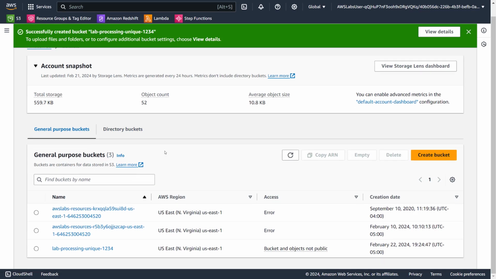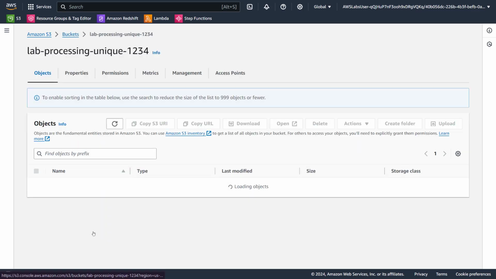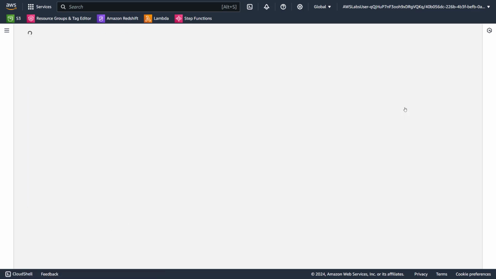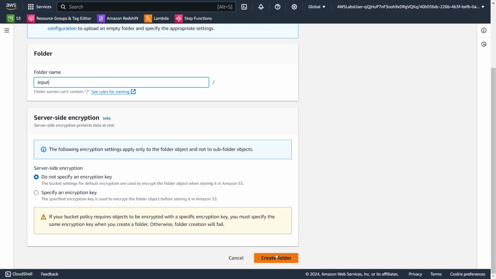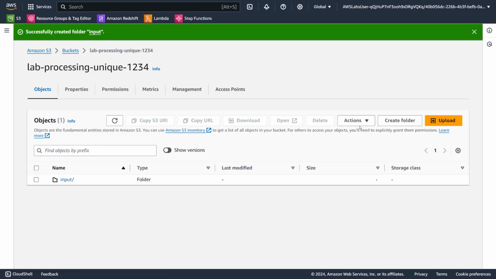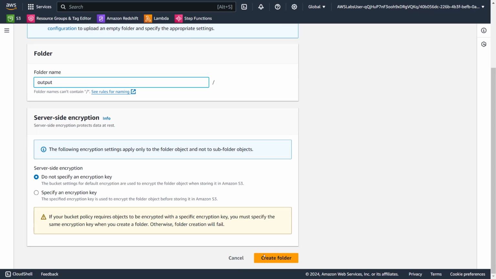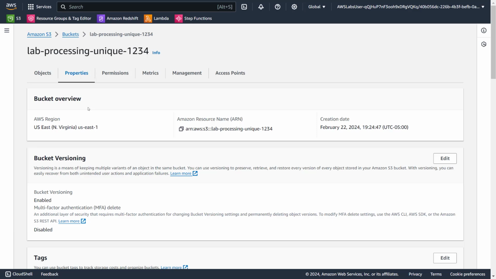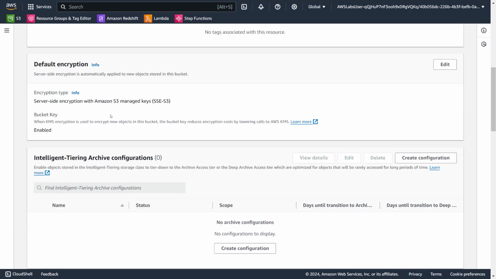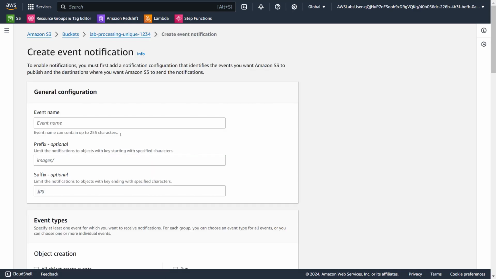Now we have the bucket. Let me close this. Let's go to the bucket and let's create the folder called input. Let's create another folder called output. Okay, cool. Now let's go ahead and create the events, right? Okay, so where do we have that? Somewhere here. Okay, let's create two events.